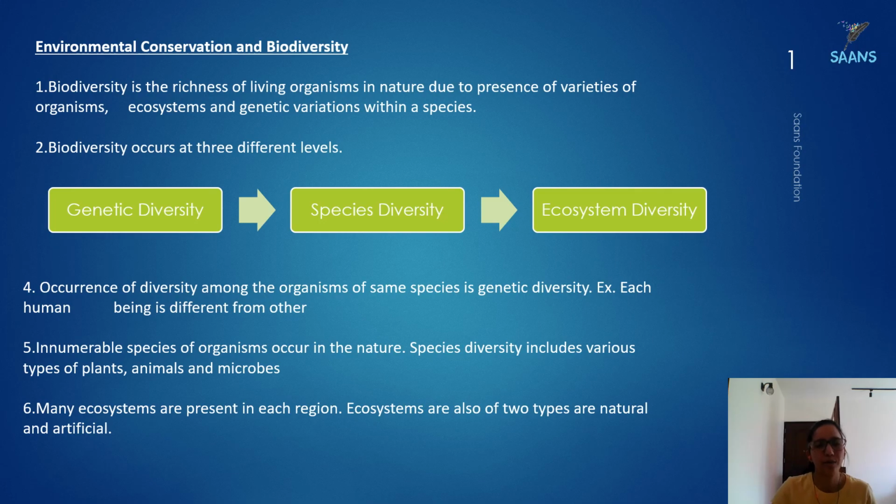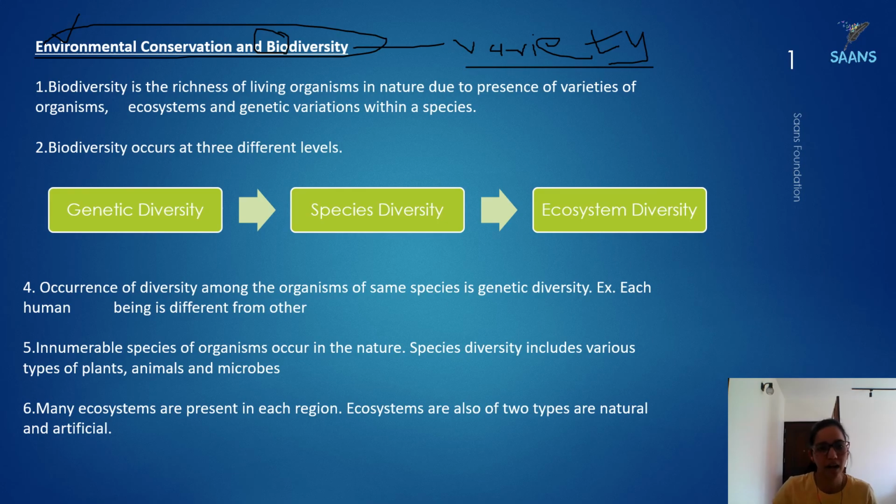Good evening, kids. Today we're going to continue the chapter Environment Conservation and Biodiversity. We already understood what environment conservation is: taking care of and saving the environment for later use. Biodiversity: bio means anything that has life, and diversity means variety. Variety of things, as in variety of clothes and variety of food items. Now, because of the lockdown we're not getting them, but otherwise there is variety in foods, clothes, everything. Similarly, there is a variety of plant and animal life also.